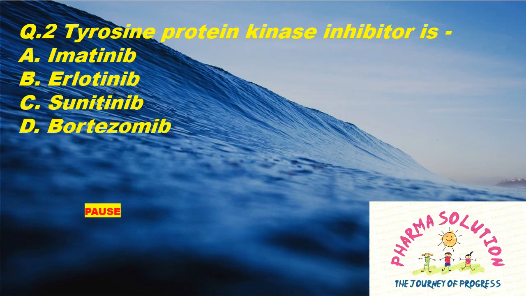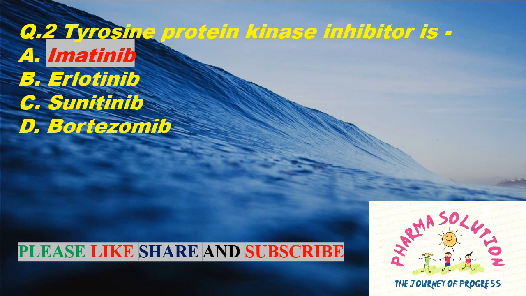Question 2. Tyrosine protein kinase inhibitor is option A, Imatinib. Option B, Irinotecan. Option C, Sunitinib. And option D, Bortezomib. And the right answer is option A, Imatinib.